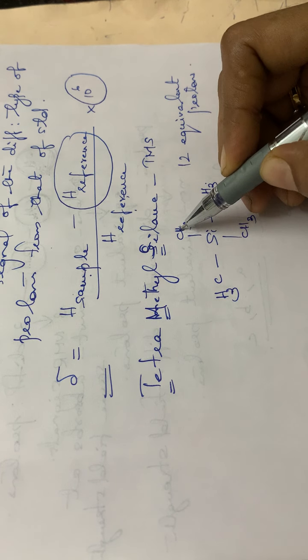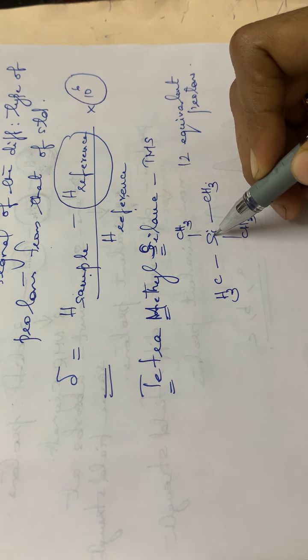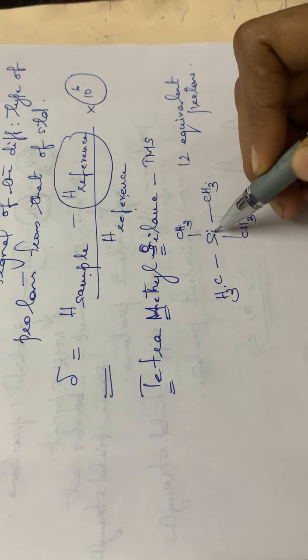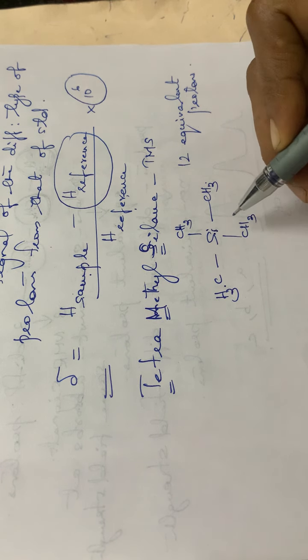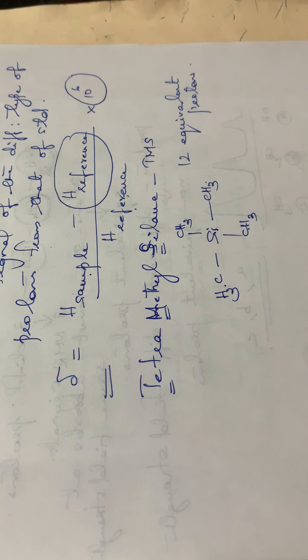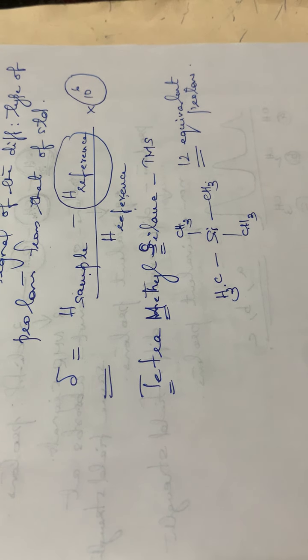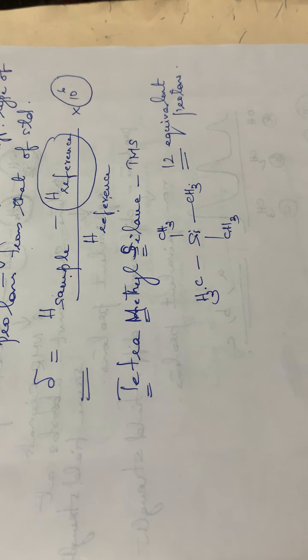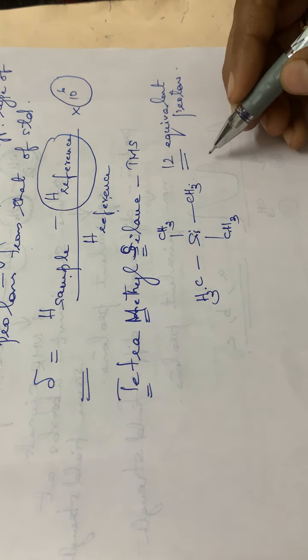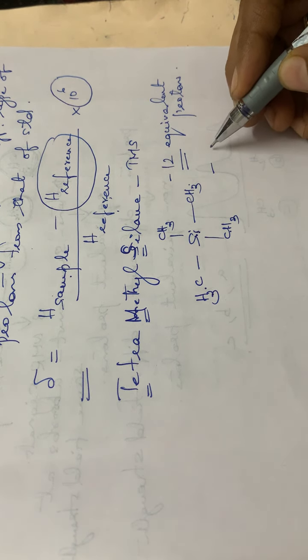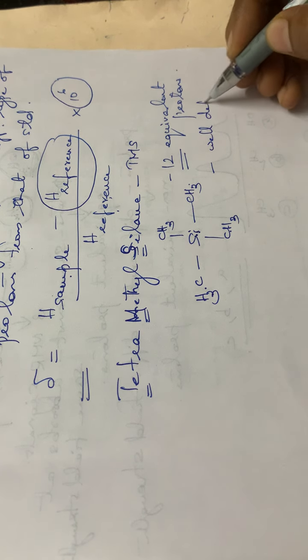While considering the CH3, it is nearby the Si. This CH3 is also near to Si. So a total of 12 equivalent protons are there. Okay, so as a result of these 12 equivalent protons, it will give rise to a very clear signal, or a well-defined signal.